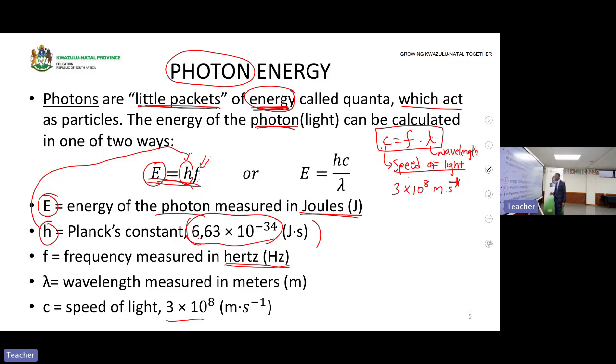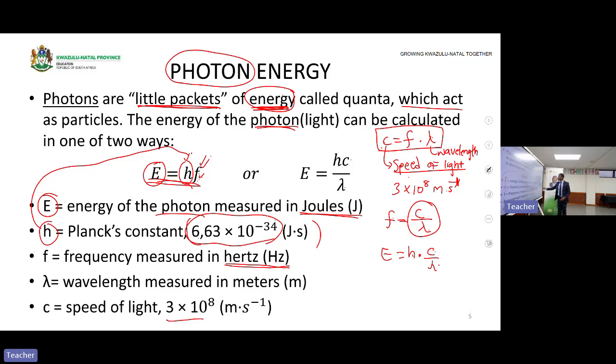You can make the frequency the subject of the formula. If you make the frequency the subject of the formula, that means we'll have what? F is equal to C divided by what? By lambda. Then you see that frequency is equal to C over lambda, which is the wavelength. That means in the place of frequency here, I can substitute frequency with C over lambda. That's why here we have C over lambda, because then they say E is equal to H multiplied by C over lambda.